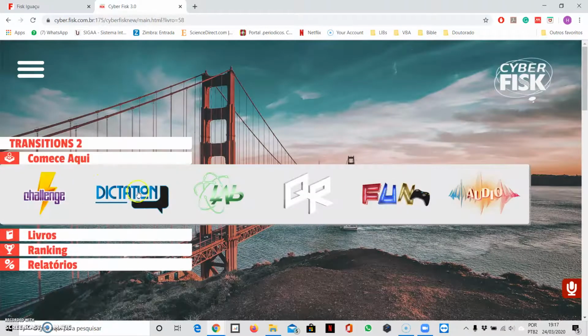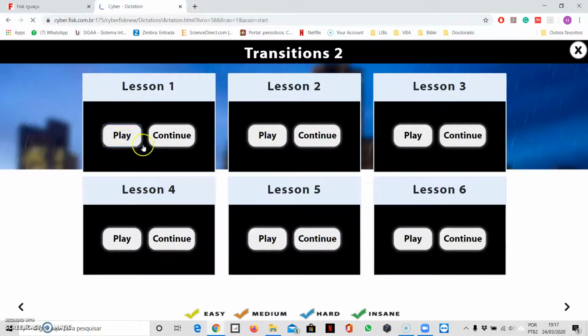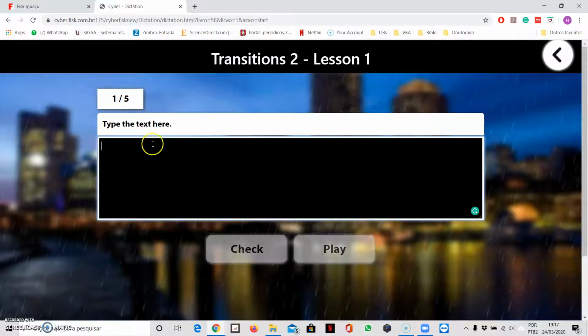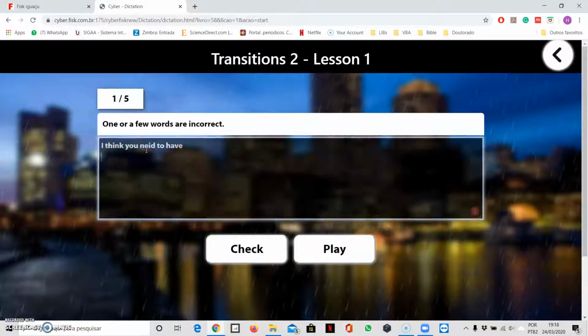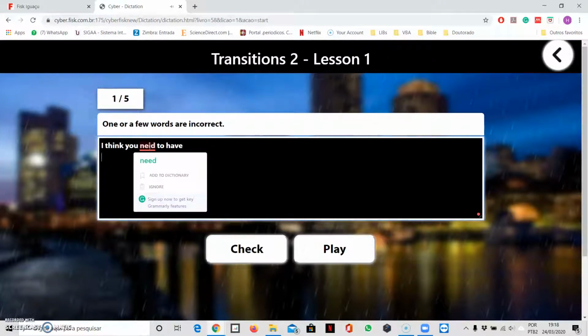The other option that we have is dictation. This one you're going to do every lesson. Okay, so you enter here and you're going to click on lesson 1, and the person is going to say something, and if I write wrong and I check, you see it's in red here. Whatever I wrote wrong, right?